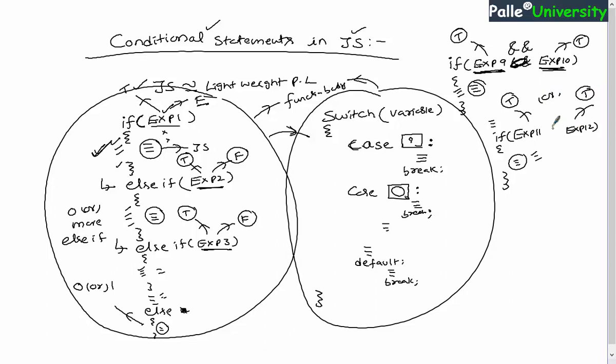In such kind of situations, you can use the OR symbol for clubbing these multiple expressions. So if you club multiple expressions by using the OR symbol, in case any of these expressions becomes true, the execution will come into the body. I believe you understood.